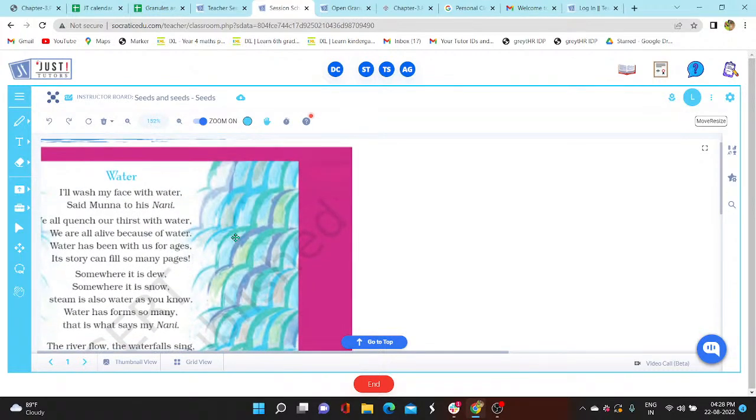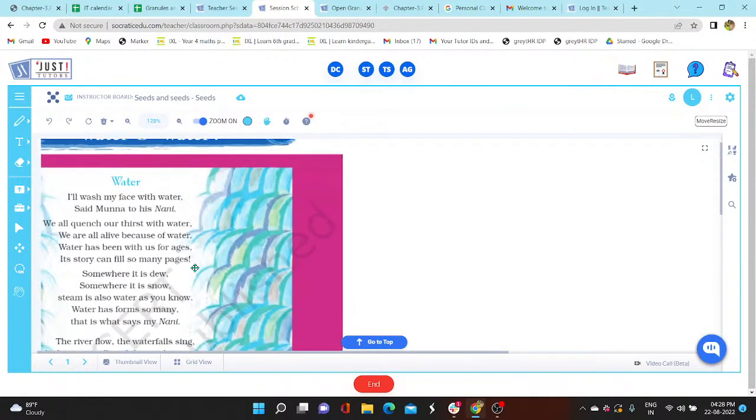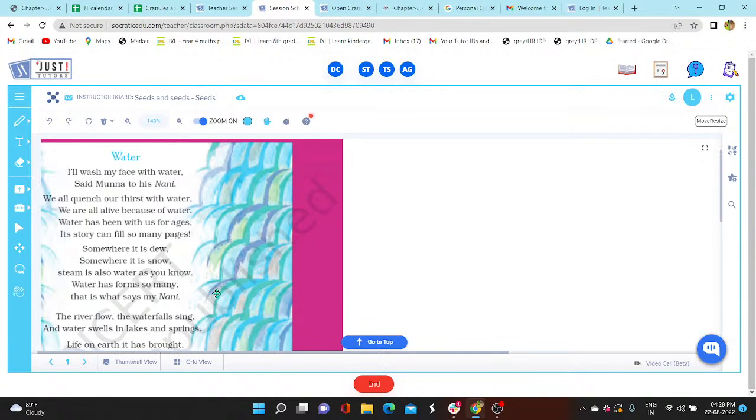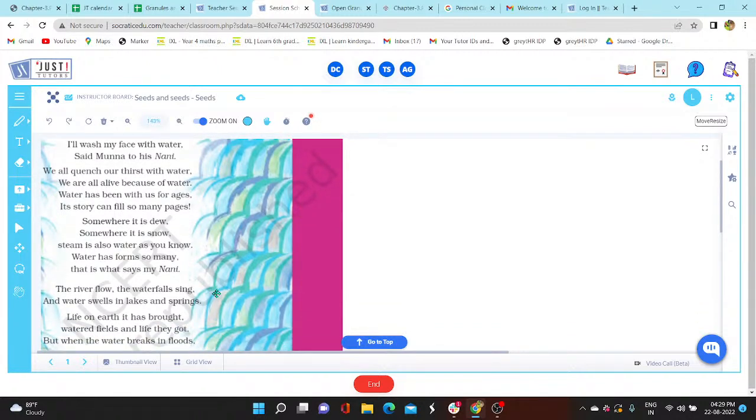I'll wash my face with water, said Munna to his Nani. We all quench our thirst with water. We are all alive because of water. Water has been with us for ages. Its story can fill so many pages. Somewhere it is dew, somewhere it is snow. Stream is also water, as you know.